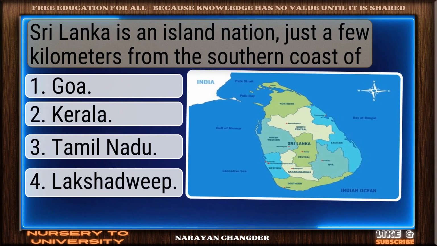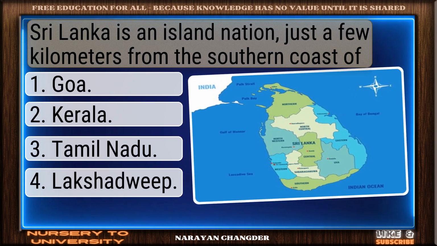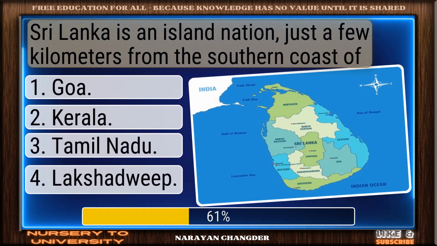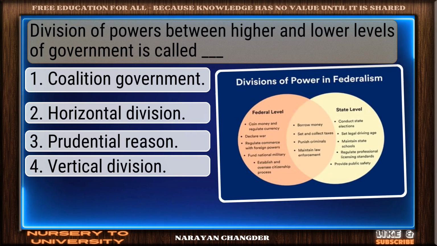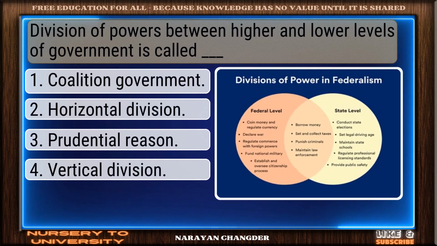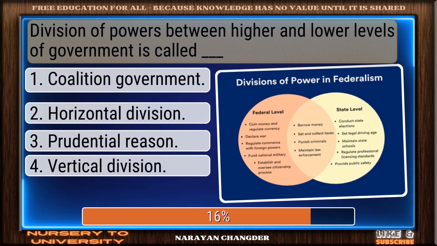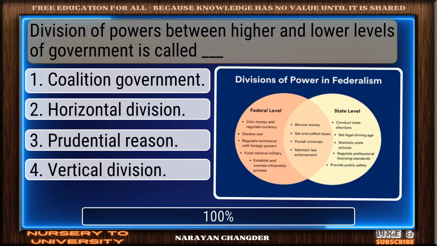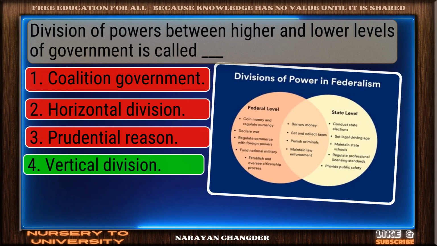Sri Lanka is an island nation, just a few kilometers from the southern coast of. Smart pick. Tamil Nadu is correct. Division of powers between higher and lower levels of government is called dash. Well done. Vertical division is right.